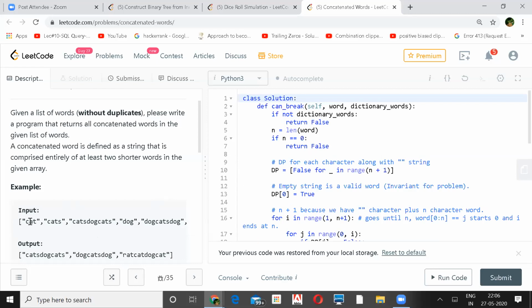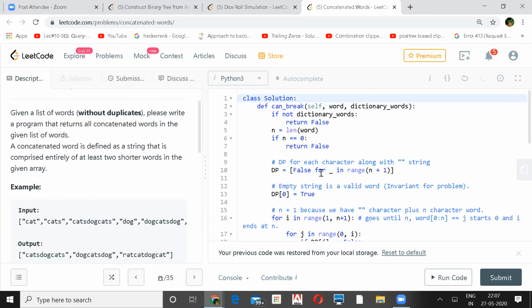If that is so, then that's a valid break. If the dictionary words is empty, then you return false. These are the base conditions. And an empty string will also be considered a valid one.